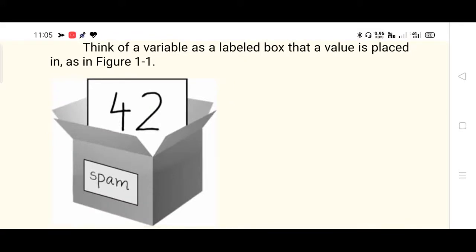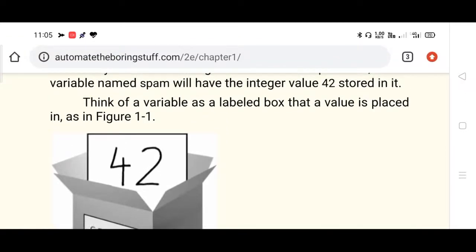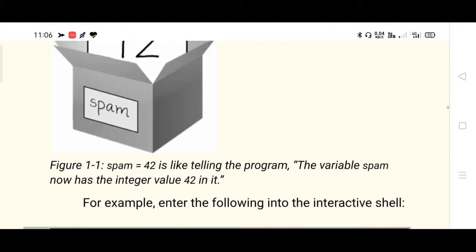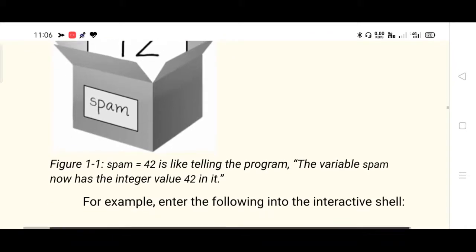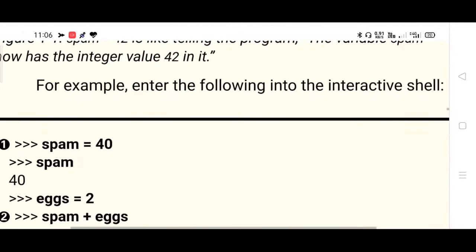That is what this is, just for your understanding. It holds the value 42, the labeled location. A label can be anything. Here the label or name of the variable is given as spam. So spam = 42 is like telling the program that the variable spam now has an integer value 42 in it.